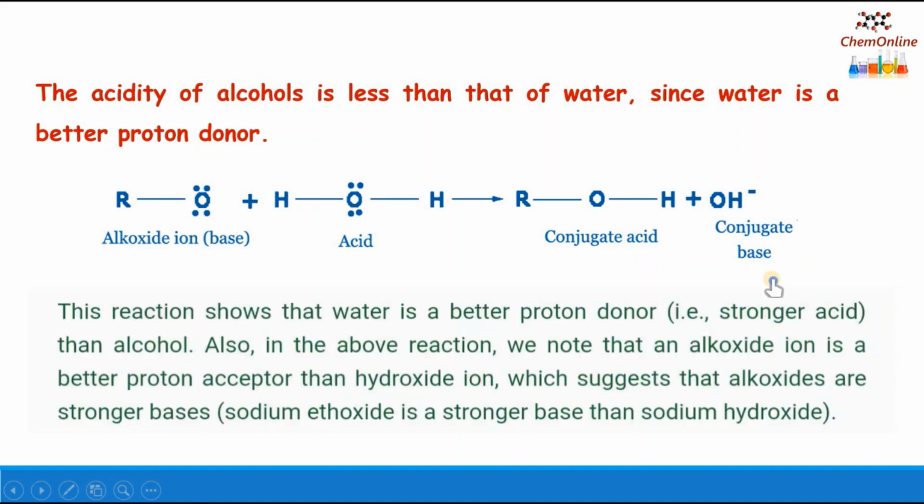This reaction shows that water is a better proton donor. It easily donates its proton to form the conjugate acid ROH. Also the alkoxide ion RO minus is a better proton acceptor, or sodium ethoxide or alkoxide ion is a stronger base than the hydroxide ion. Since water is a better proton donor than alcohols, the acidity of alcohols is slightly less than that of water.